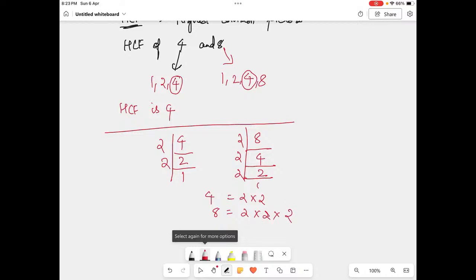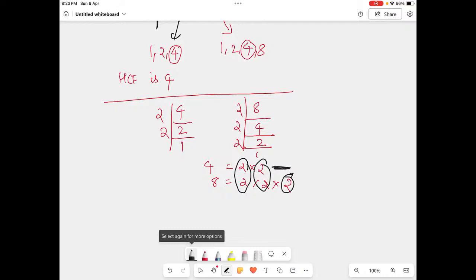Now you have to just see what are the common numbers we have. This, not this, because this 2 is not there here. So you have to just find the common. So how many common here? There are only 2 numbers common here. This 1, 2, 1 times 2 is there, this second time. So 2 2s are 4. So HCF is 4. This is another way of doing it.